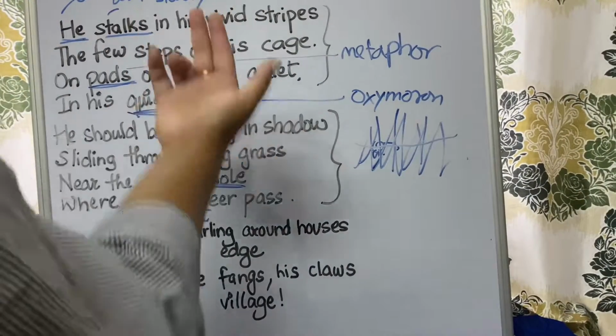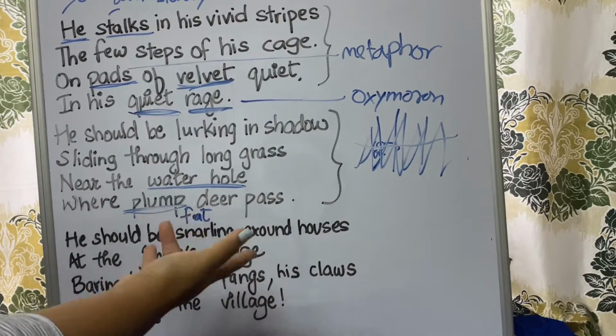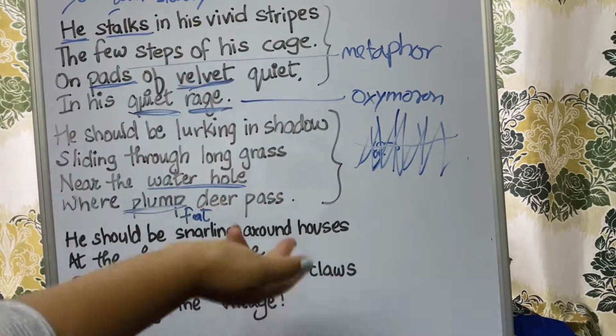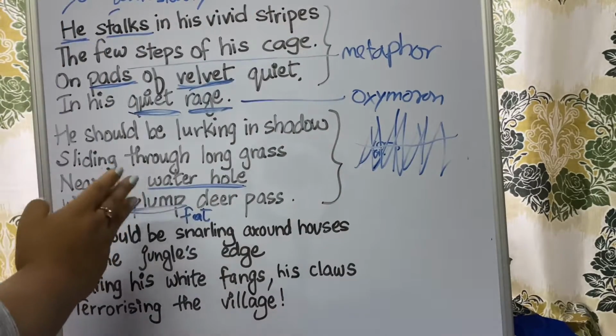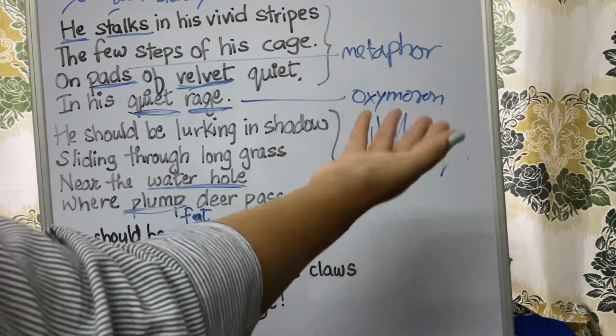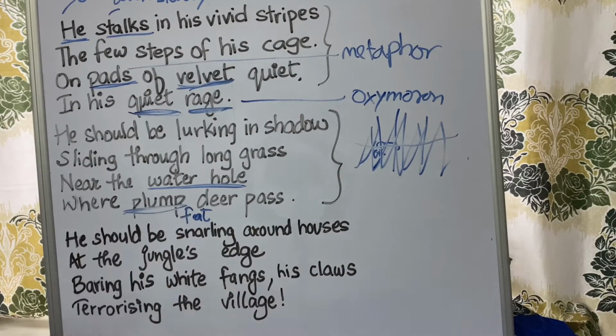I hope these two stanzas are easy, and you must have understood the difference between the two stanzas, the one which talks about the tiger in the zoo and one which talks about the tiger in the forest or jungle. So now we come to the third stanza, that is he should be snarling around houses.